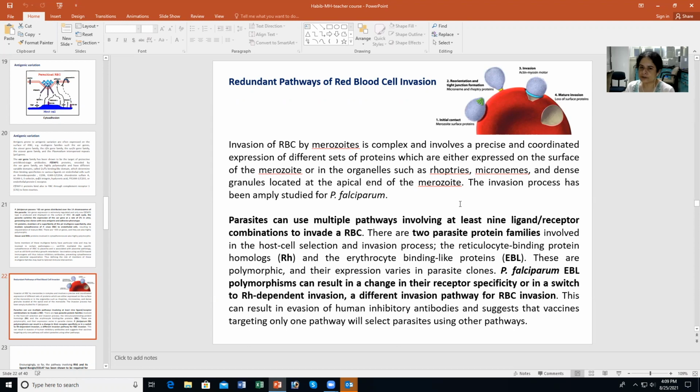In P. falciparum erythrocyte binding-like proteins, EBLs, these polymorphisms can result in a change in the specificity for the receptor. So if you have a polymorphism in the EBL, the specificity it has for receptor recognition can alter. Or it can switch to RH dependent invasion. So it can switch from an EBL dependent invasion to an RH dependent invasion, which is a different invasion pathway. So now's the crisis. If you inhibit EBL mediated invasion, there's a switch to RH mediated invasion. Now this can cause a lot of problems, because if you design vaccines against one, the other can take over as an invasion pathway. So they are able to overcome the inhibition that the immune system is providing through vaccine dependent targeting.